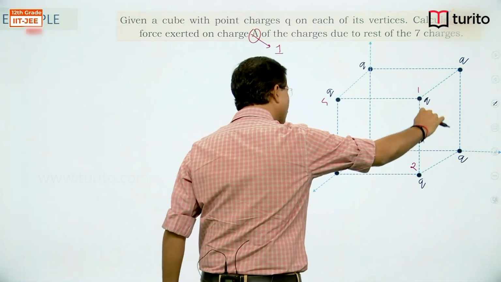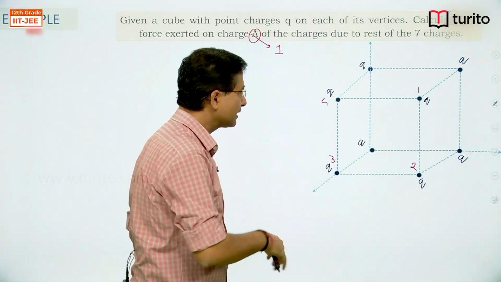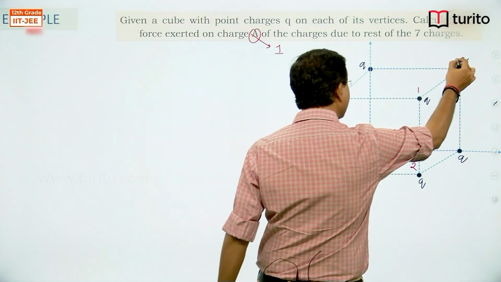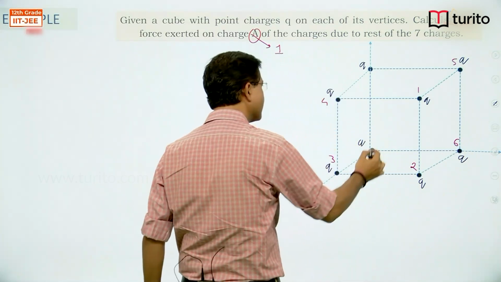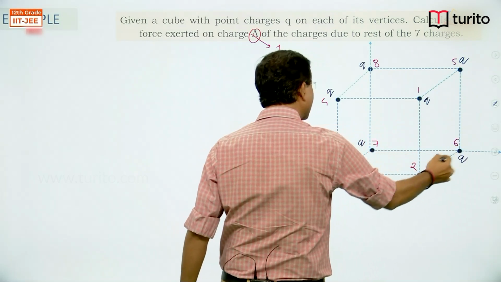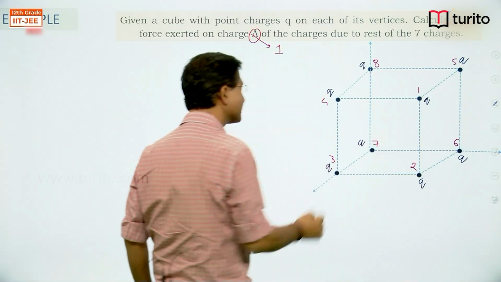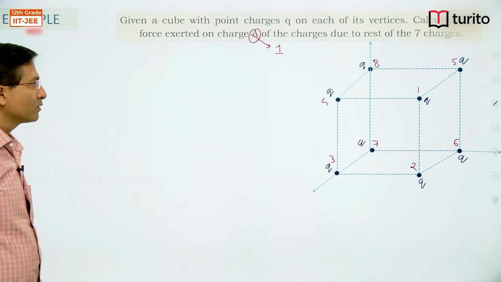So front one in clockwise direction 1, 2, 3, 4. Then back one 5, 6, 7, 8. Again in clockwise direction I have taken 5, 6, 7, 8, so that we can easily track what we are writing. So let's start.